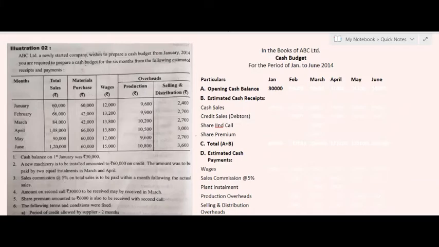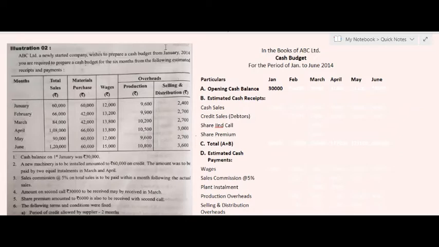It will be paid in the following month. For example, the total sales in January is 60,000 and the 5% commission on sales will amount to rupees 3,000. But this 3,000 will not be paid in the month of January, rather it will be paid in the month of February.